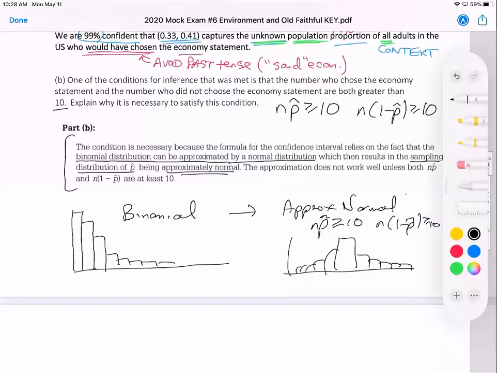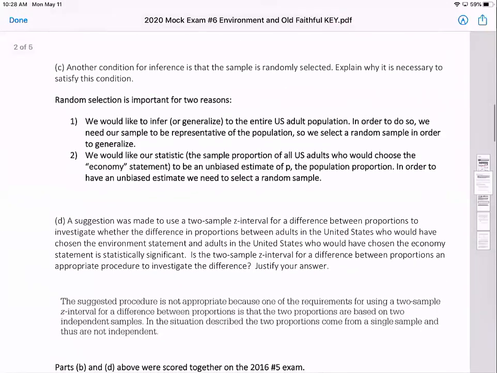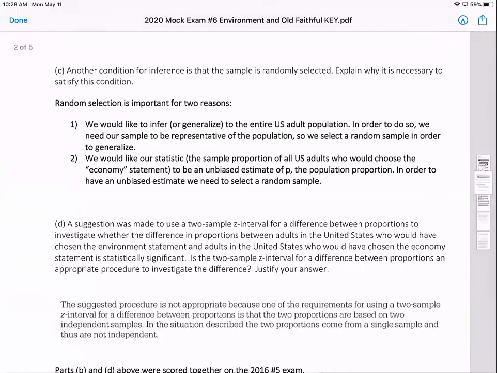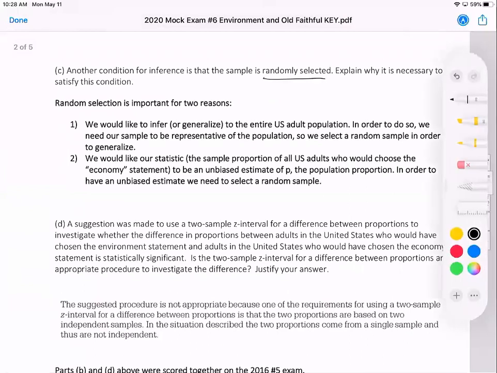And then you can use a normal approximation. But we'll talk more about that after part D. So I snuck part C in there about other conditions. This other condition is about random selection. Explain why that's necessary.